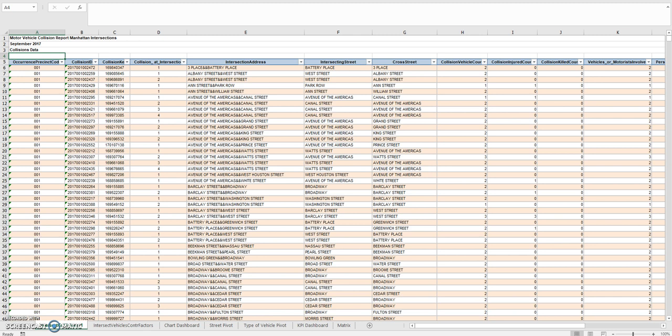The data you see in front of you on the screen is from nyc.gov and is about motor vehicle collisions in Manhattan for September 2017. The reason I decided to do the project on motor vehicle collisions is because recently there was news on General Motors having received permission from the state to have their driverless cars be tested on Manhattan sometime around 2018.